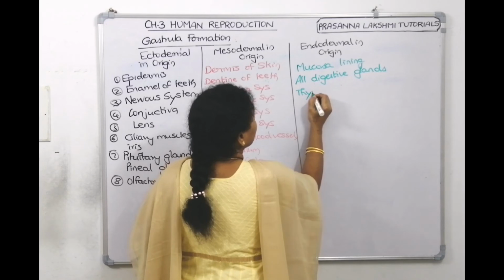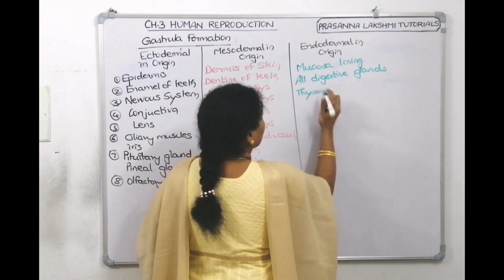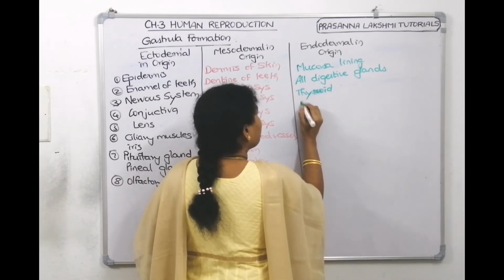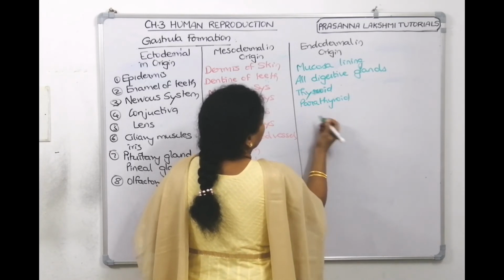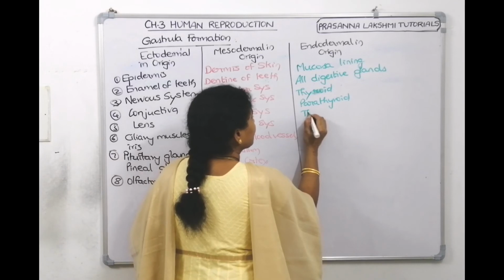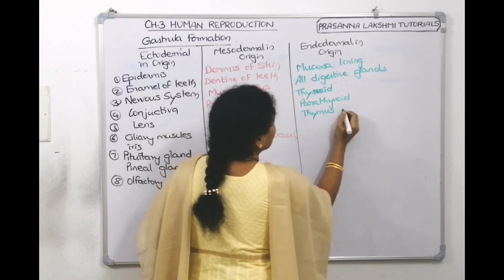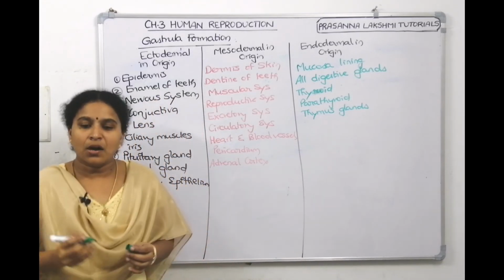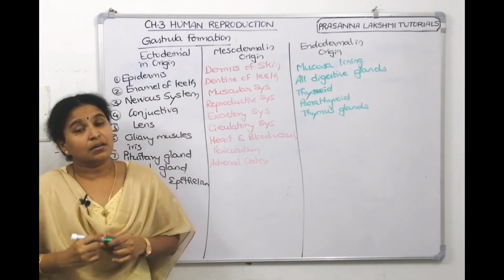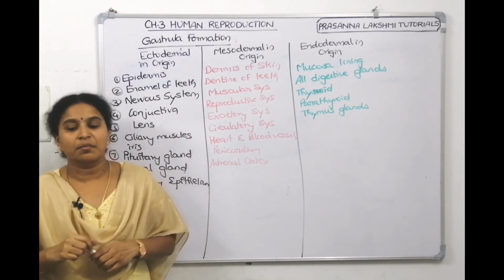Then thyroid gland, then parathyroid also. Thyroid, parathyroid and thymus, these are endocrine glands, right? So these are also endodermal in origin, and the middle ear and the ossicles are endodermal in origin.